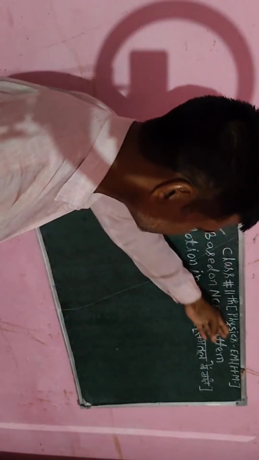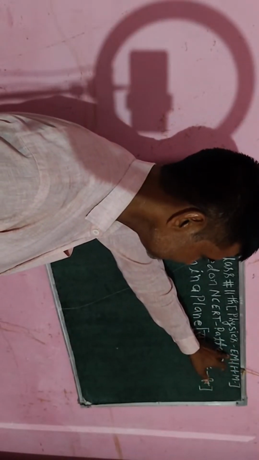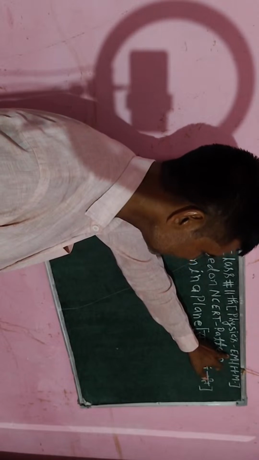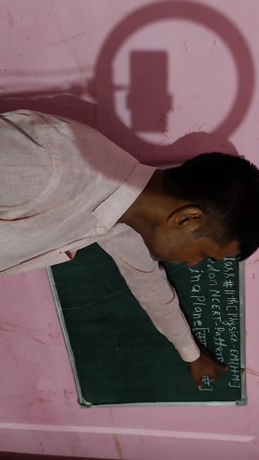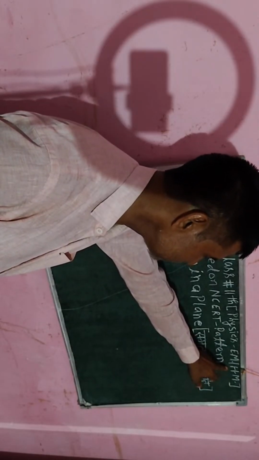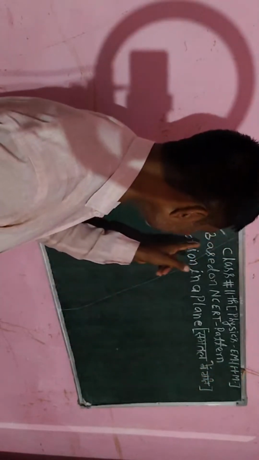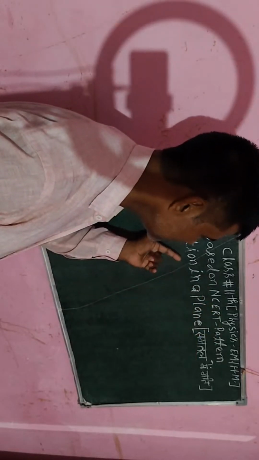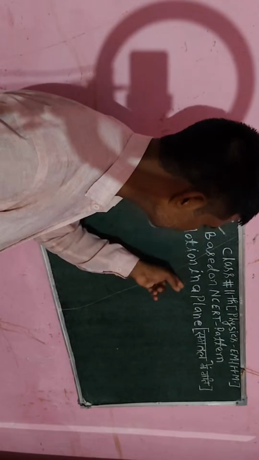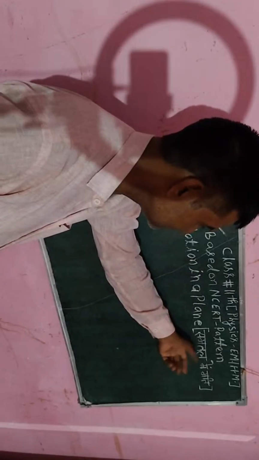Now here this is class 11. I will speak in English. I will give the solution of each and every question and concept in English, and then after some time I will translate all information and numericals in Hindi, so students who are in Hindi medium can also understand easily. This is based on the NCERT pattern, and the chapter name is motion in a plane, also called समतल में गति in Hindi.